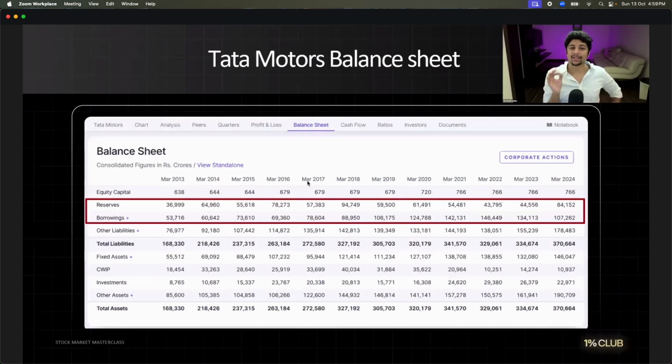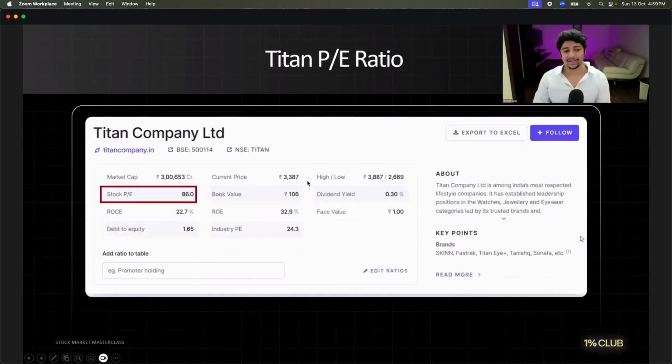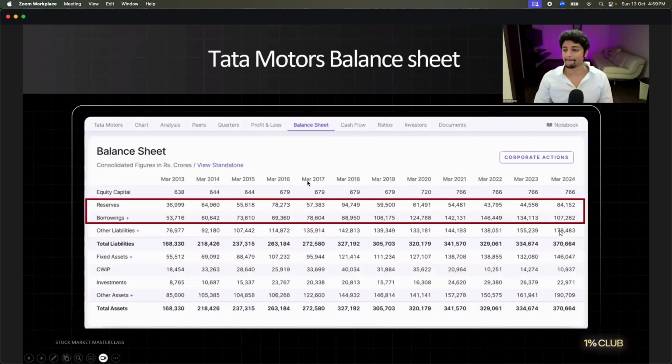Now you understood how money flows in the market. Now you understood how it went from 44 to 84 and the loan went from 134 to 107. When the Tata Technologies IPO came out, Tata Motors made 10,000 crores from that IPO because Tata Motors had a stake in that company. It made 10,000 crores which it used to clear the loan. Wonderful? Now you know how real life examples are made.